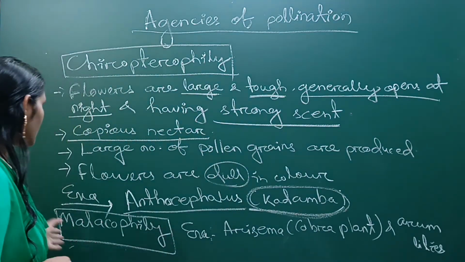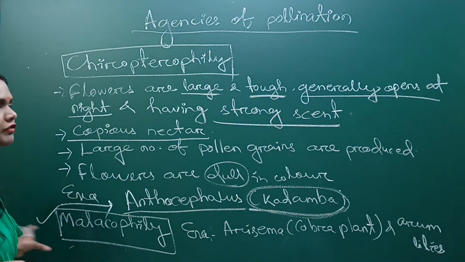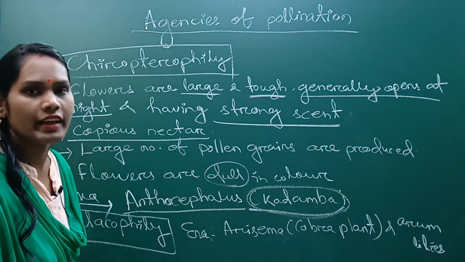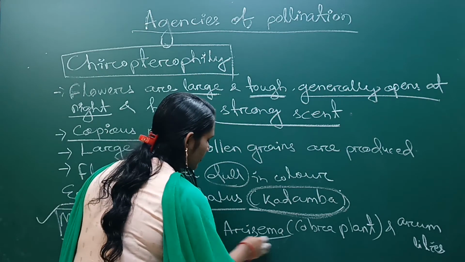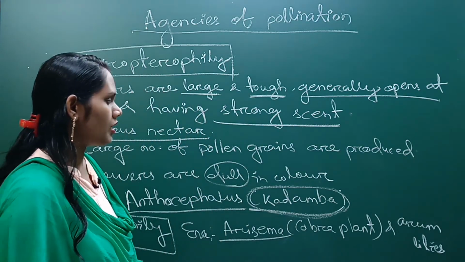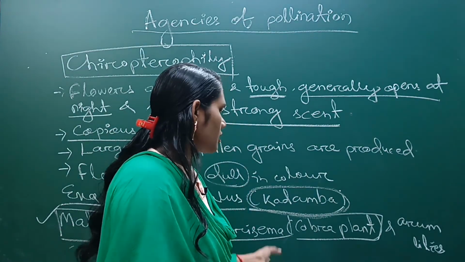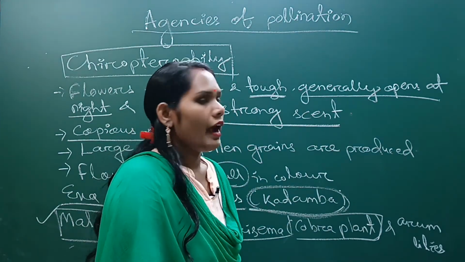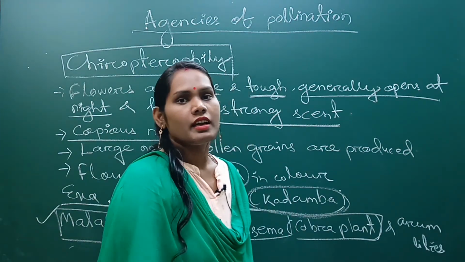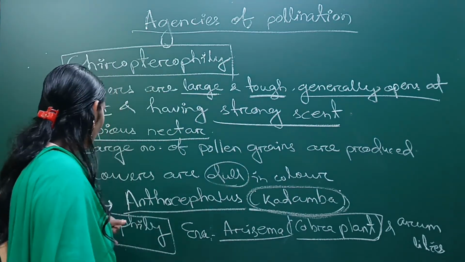Okay, so next come to malacophily. As we know, malacophily is the pollination that occurs by snails and slugs. So an example of a malacophilous type flower is the Arisaema flower. The common name of this plant is cobra plant, and another example is arum lilies. Okay. So this is all about your chiropterophily and malacophily.